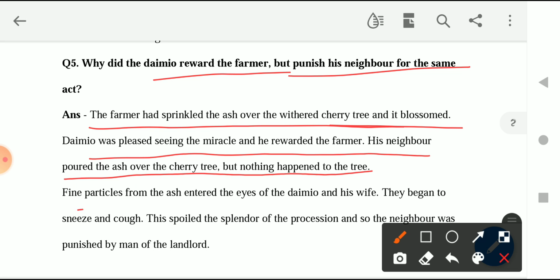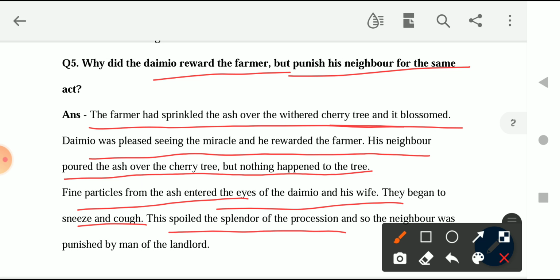Fine particles from the ashes entered the eyes of the Demio and his wife. They began to sneeze and cough. This spoiled the splendor of the procession, and so the neighbors were punished by the man of the landlord.